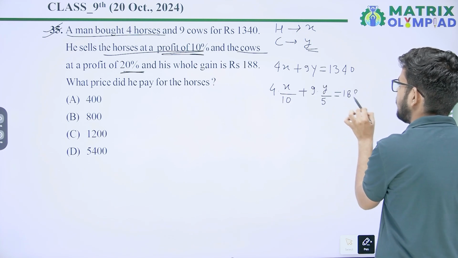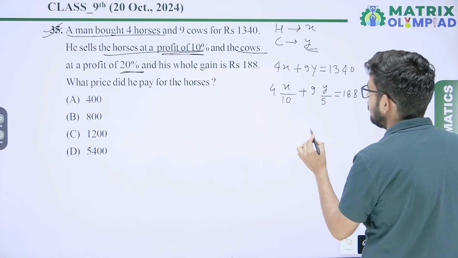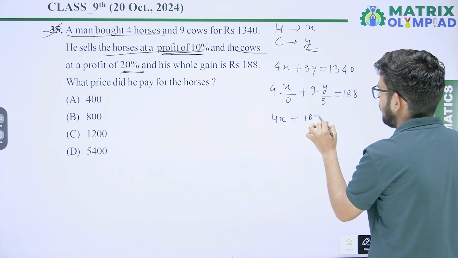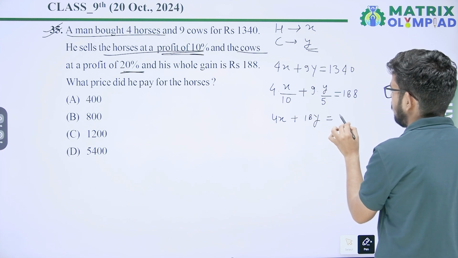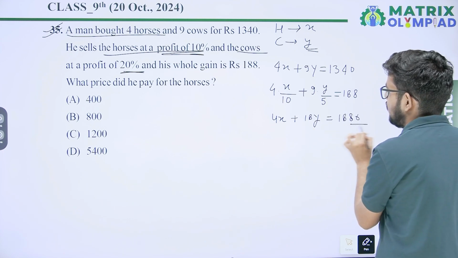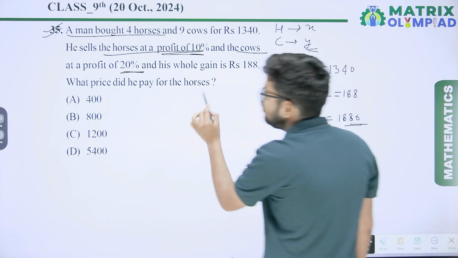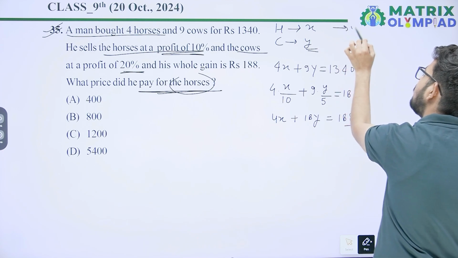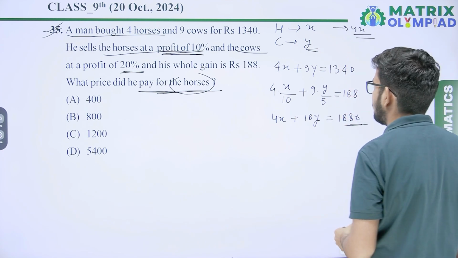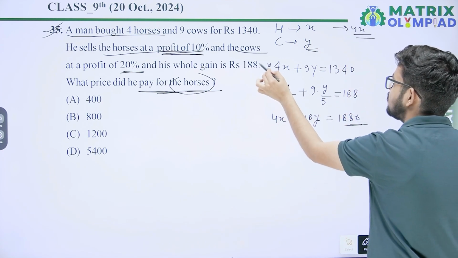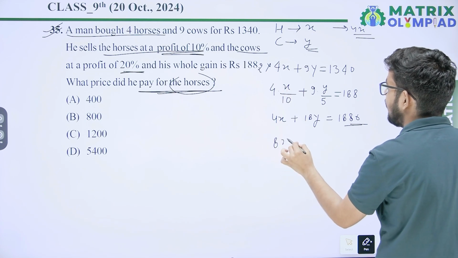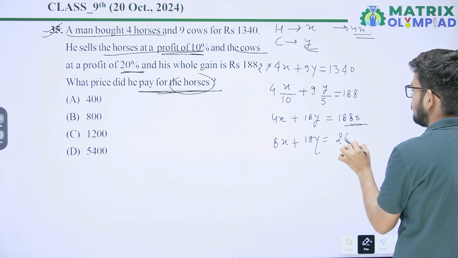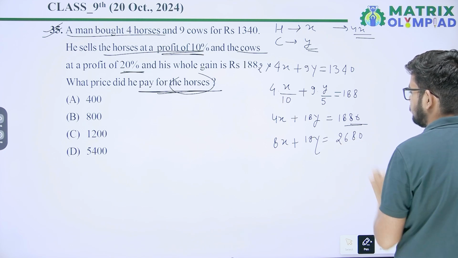Total profit is 188. So when you simplify, you will get 4x plus 18y equal to 1880. After that, what price did he pay for the horses? It means we have to find the value of 4x. It means we will eliminate y. So for this, multiply equation 1 by 2. So we will get 8x plus 18y equal to 2680.